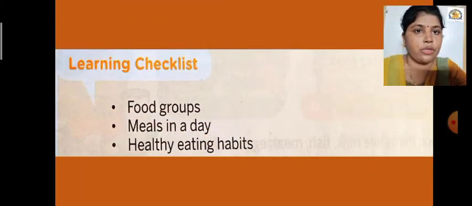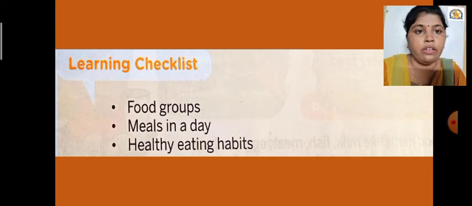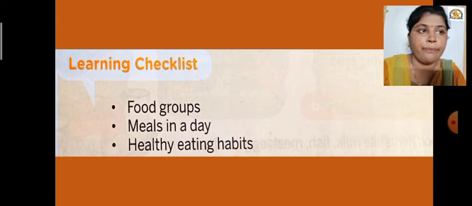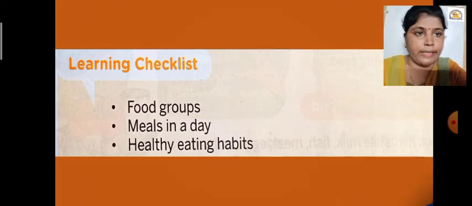So see, in this lesson what we are going to learn. The learning checklist: number 1, food groups. Number 2, meals in a day. Number 3, healthy eating habits. So these are the 3 points we are going to discuss in detail in lesson number 6, healthy food. Food groups, meals in a day, healthy eating habits. So see, first is the food groups. So let us see.